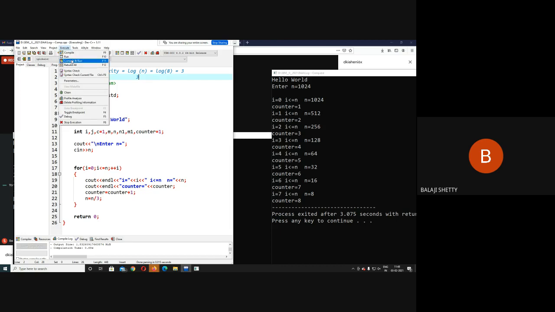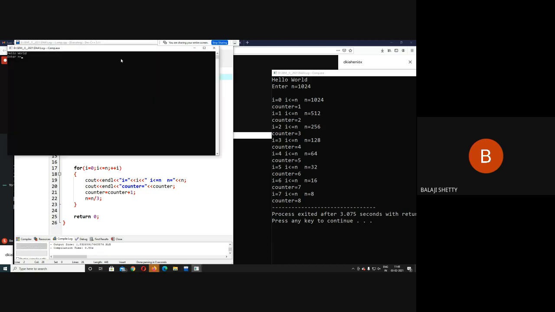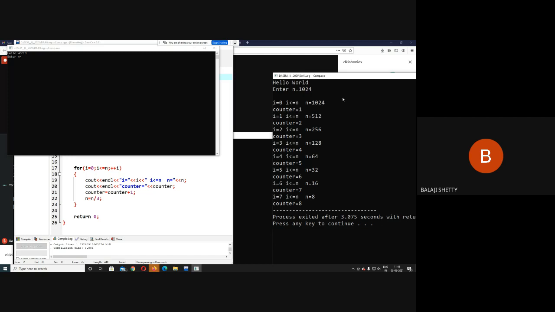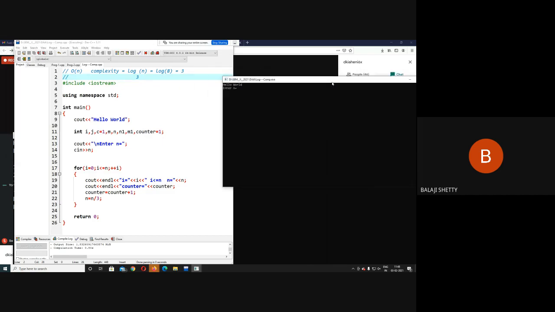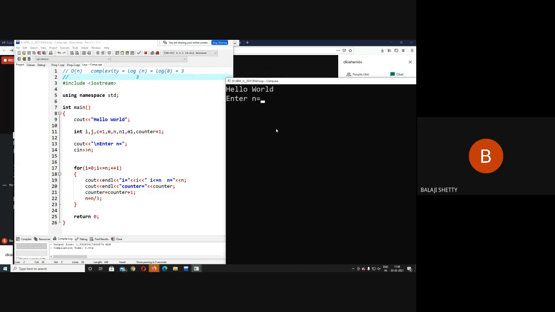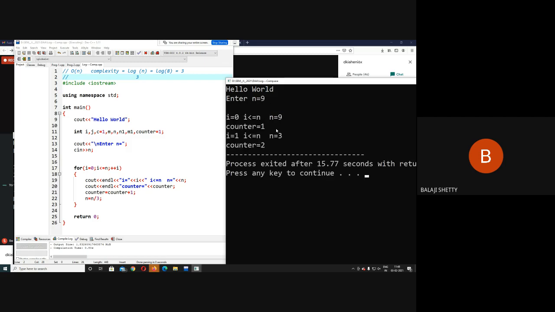Let us run the code. Let's see. Compile and run the code. Okay. Here I close this window. Now I have got this output. Fine. So here I enter value of n in terms of 3 raised to power. I enter here 9. Now here, what is the complexity? Log n to the base 3. So 3 raised to power 2 is 9. So you are getting log 9 to the base 3 as 2.